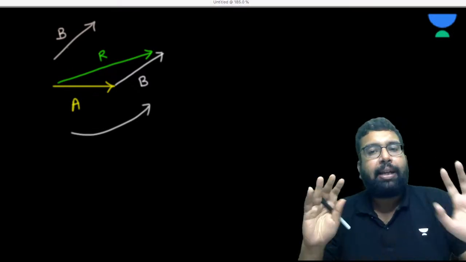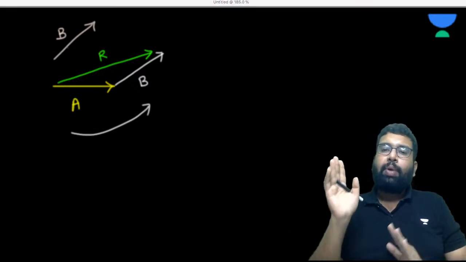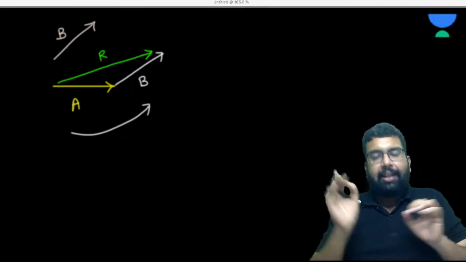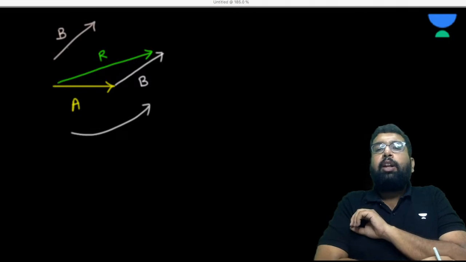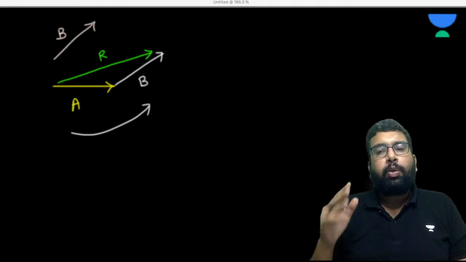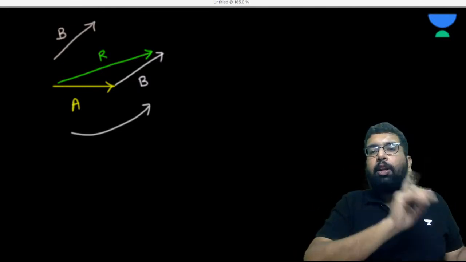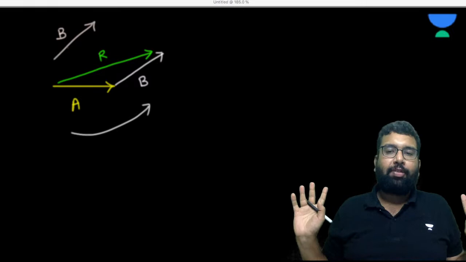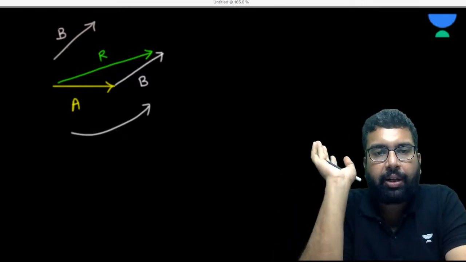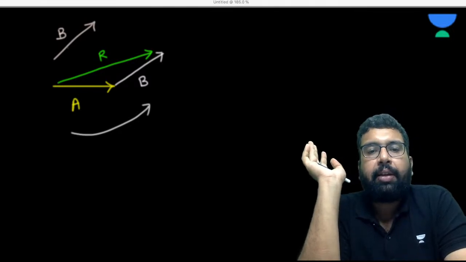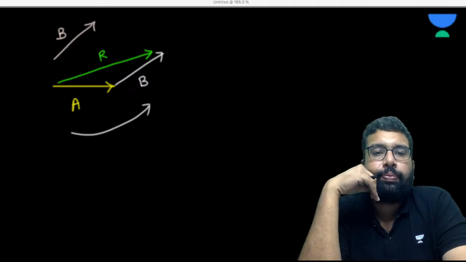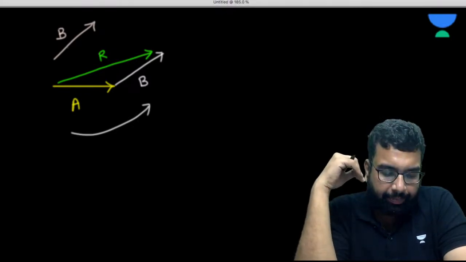Okay. So simply in triangle law, whatever two vectors you have, you join them in a way that the tail of the second vector starts from the head of the first vector, and then you join the tail of the first vector to the head of the second vector. That's all. Clear? Yes or no? How we have drawn it? Please answer me.